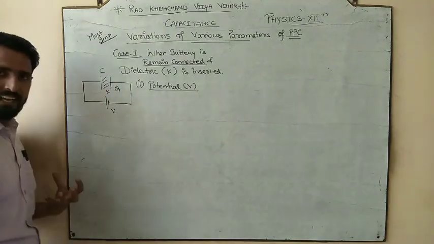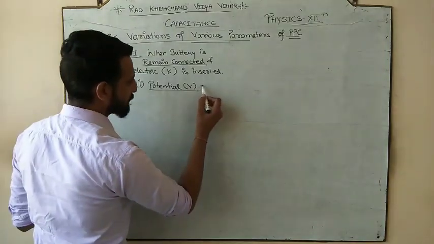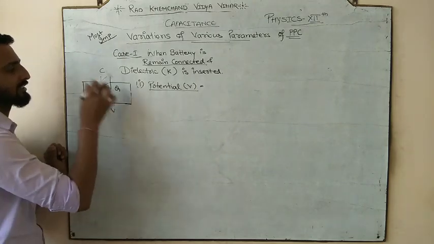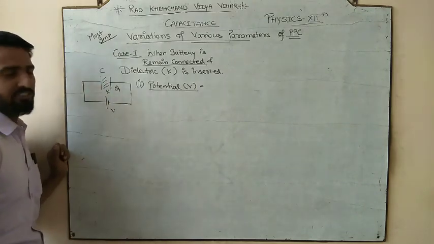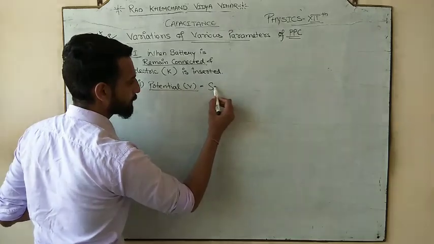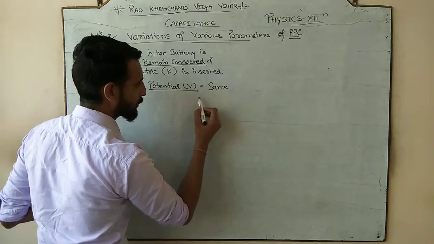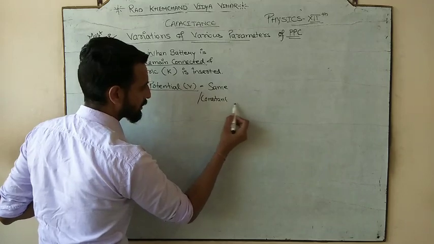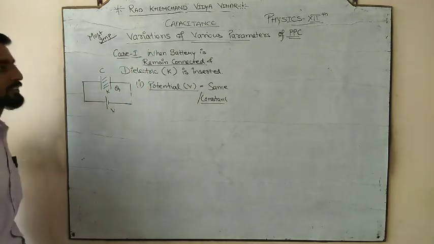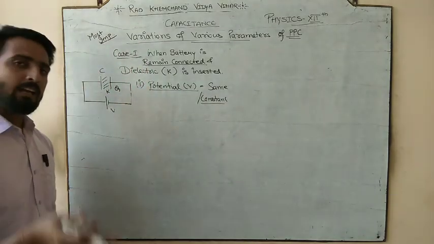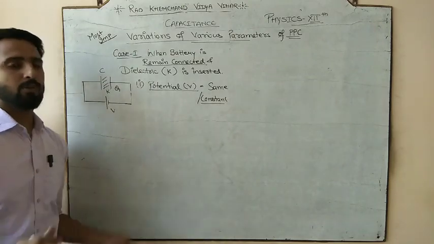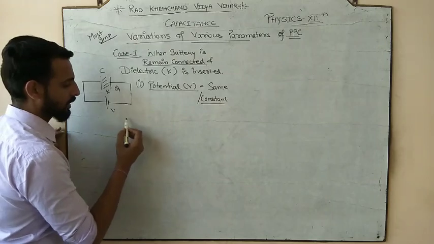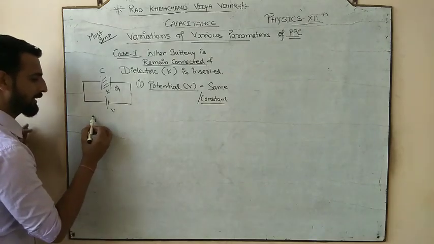It means as long as the battery is there, the potential difference across the plates would remain the same, or constant. So this is the first parameter: when the battery is connected and the medium is inserted, there would be no effect on the potential. Potential remains the same.